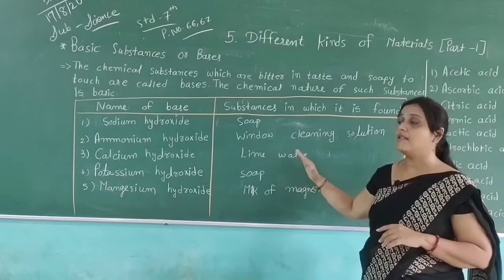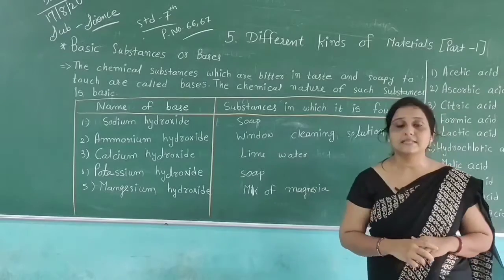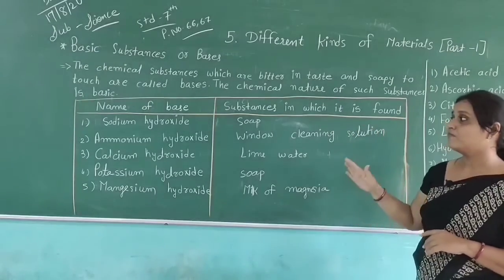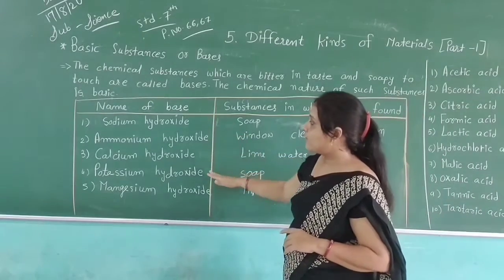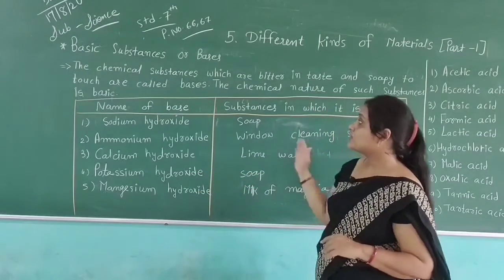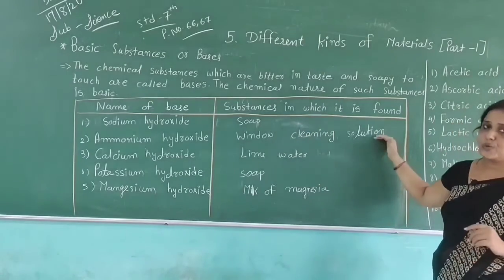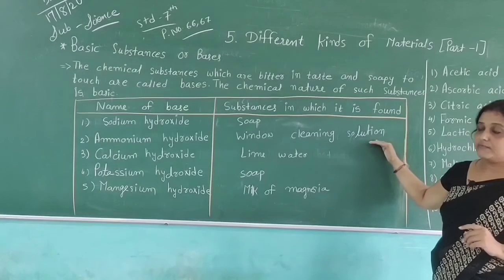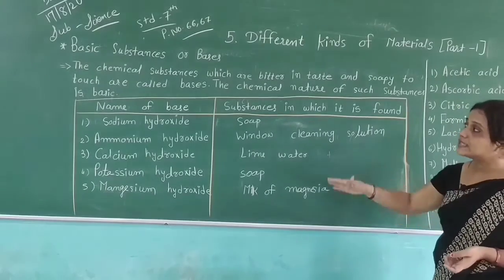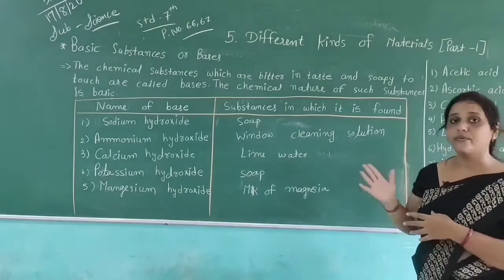Then we have a table. Using this table we will learn the names of bases and the substances in which they are found. We have five types of hydroxide: sodium, ammonium, calcium, potassium and magnesium. And in which substances do we find them? In soap and window cleaning solution. You and I have almost all seen window cleaning solution. Then lime water, soap also, and then milk of magnesia. Using different things we get different types of bases.